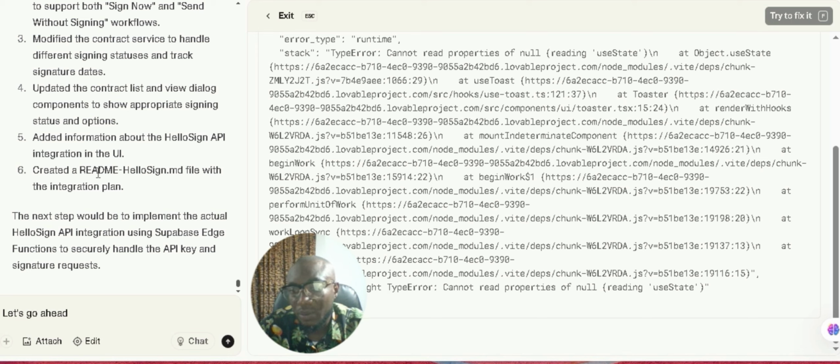So that is what we've done. And right now we are going to implement the API key that we're going to use to handle the signing. That is what we are going to do now. So let's go.